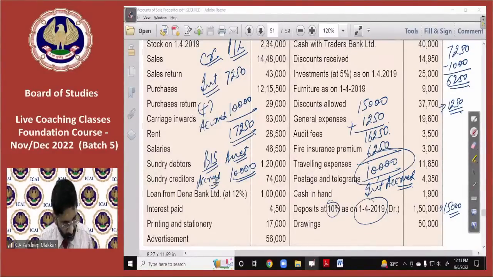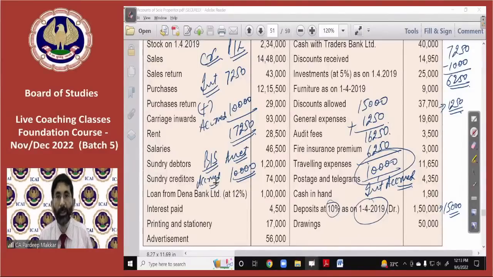Exercise 1.9 in illustration: why have we reduced insurance premium paid from capital in the balance sheet? Basically, insurance premium is a personal expense, for the amount given in adjustment. A personal expense will be deducted from expenses in the profit or loss account, and it will be shown in the balance sheet as drawings.